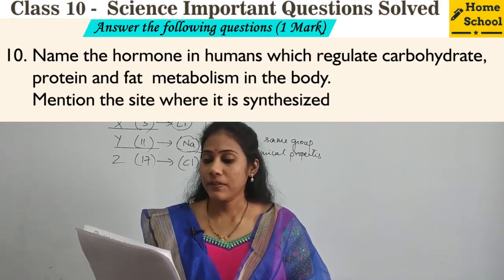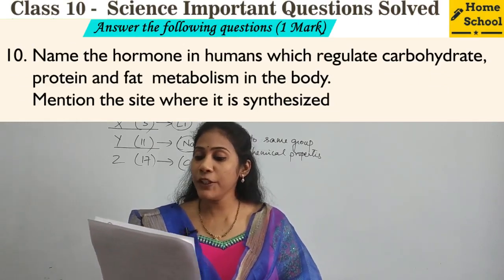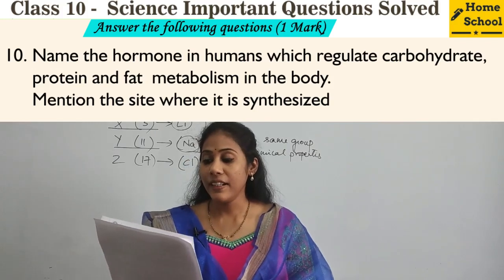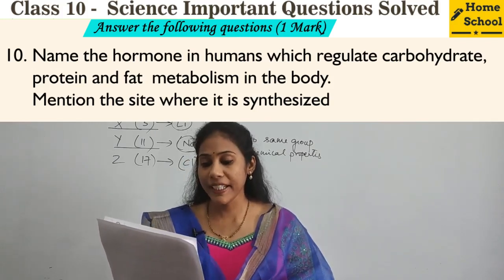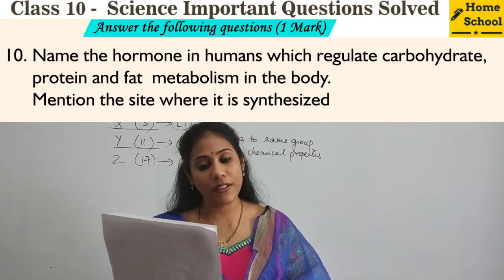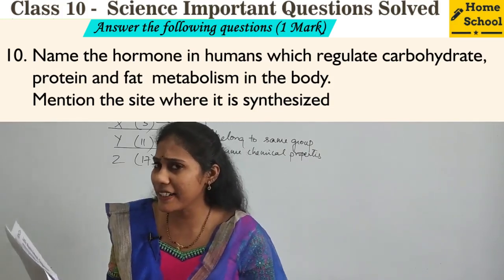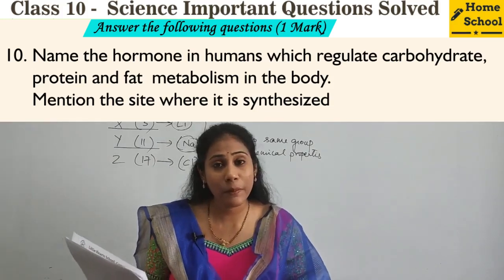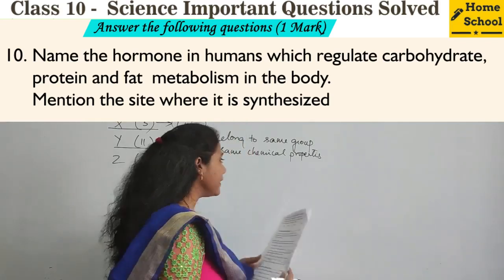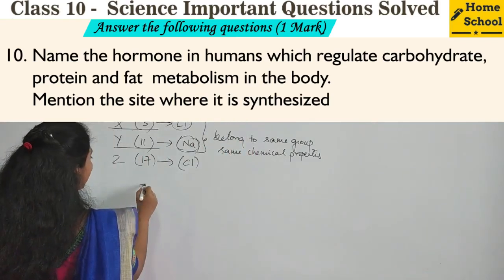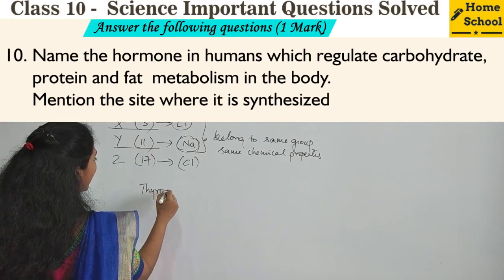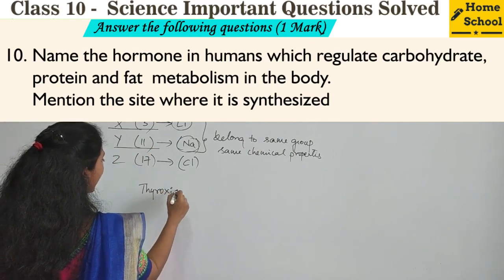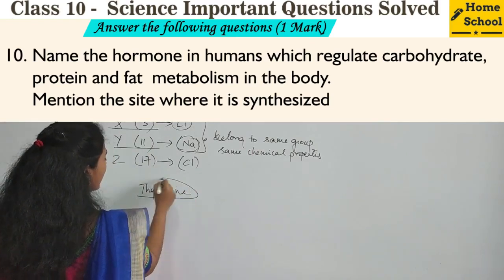10th question. Name the hormone in humans which regulates carbohydrate, protein and fat metabolism in the body. Which hormone can regulate fat, carbohydrates and protein metabolism? Definitely the hormone is thyroid. Thyroid gland secretes thyroxine hormone, isn't it?